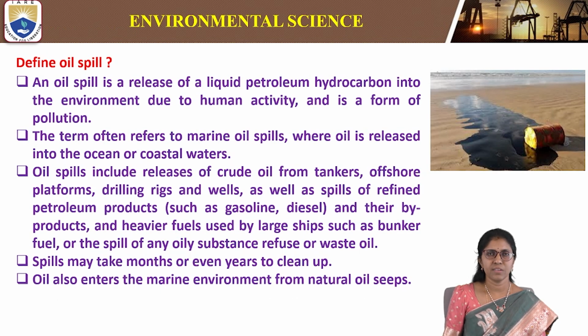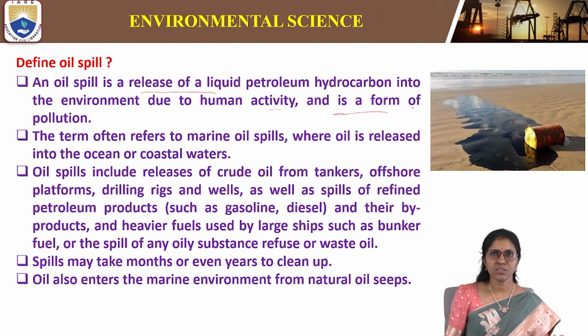Define oil spill. An oil spill is a release of liquid petroleum hydrocarbon into the environment. It is due to human activity and it is a form of pollution. The term often refers to marine oil spills, where oil is released into the ocean or coastal waters.